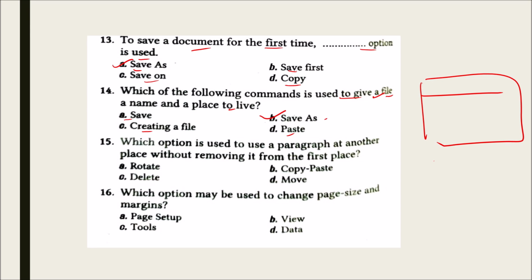Which option is used to use a paragraph at another place without removing it from the first place? And the options are rotate, copy paste, delete and move. And the correct answer is B, that is copy paste. Next question is which option may be used to change page size and margins? And the options are page setup, view, tools and data. And the correct option is page setup.